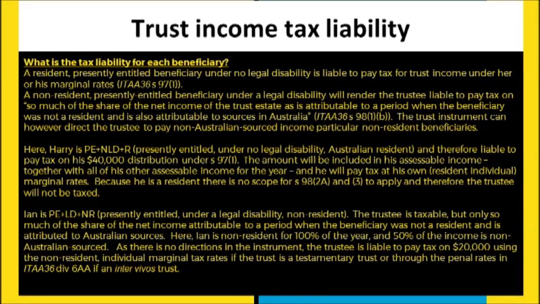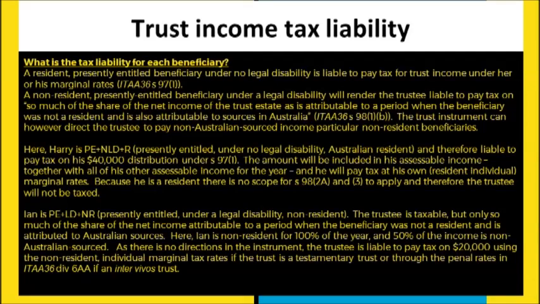And so here, starting with the simplest case, Harry is presently entitled, no legal disability, and an Australian resident. He pays his own tax. So in other words, the $40,000 is distributed to him, and he just includes that in his assessable income. And so he's really responsible in that situation for just paying his own tax to the Commissioner and using his own ordinary marginal rates at the end of the year.